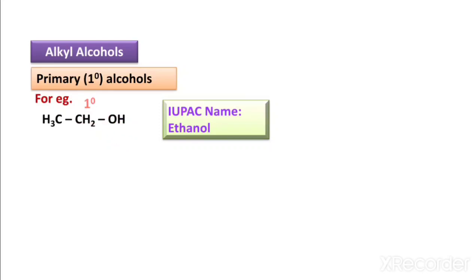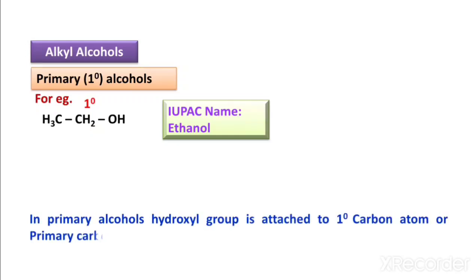Therefore, the definition of the primary alcohol is simple. In primary alcohol, the hydroxyl group is attached to the primary carbon atom, or primary carbon. It is called primary alcohol. How will you identify the primary alcohol? Hydroxyl group attached to a primary carbon atom is called primary alcohol.